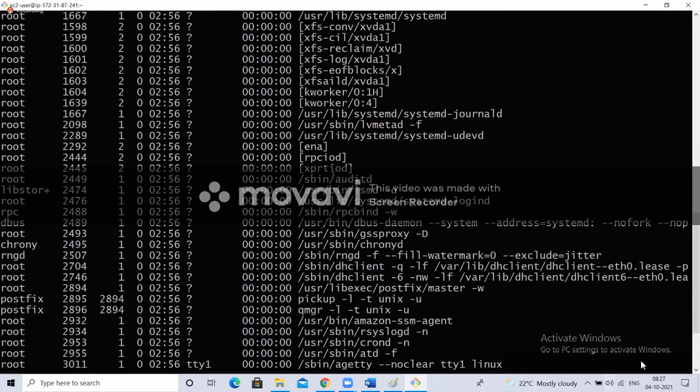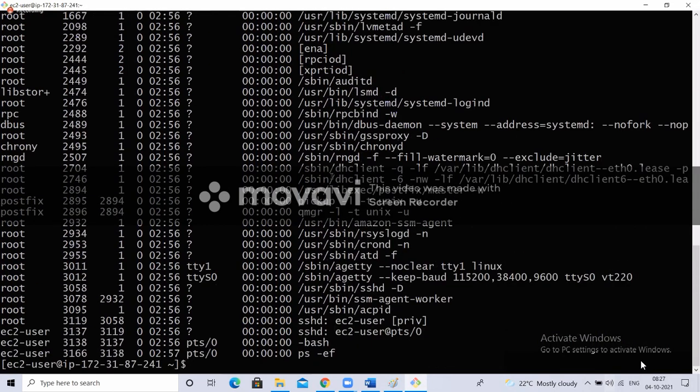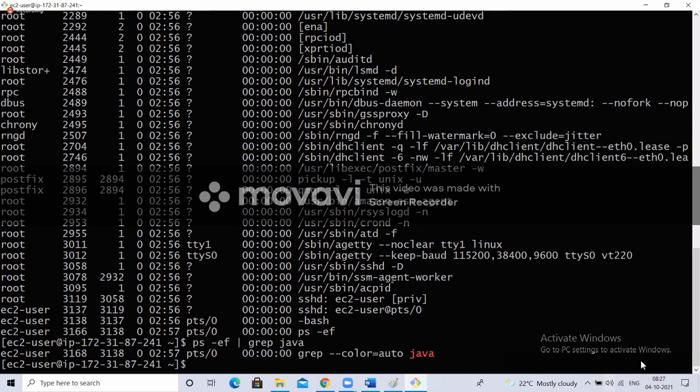Now, if you want to see some process which is running with some port number or something, you can use this grep command. Again, for this grep, I want to see whether any Java processes are running. If something is running with ec2-user, some internal user, it is showing Java. I'm searching like this.